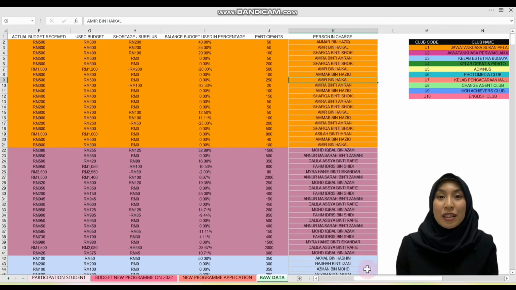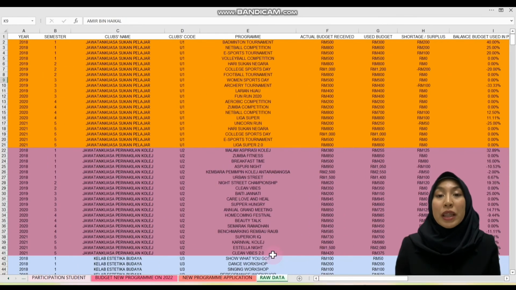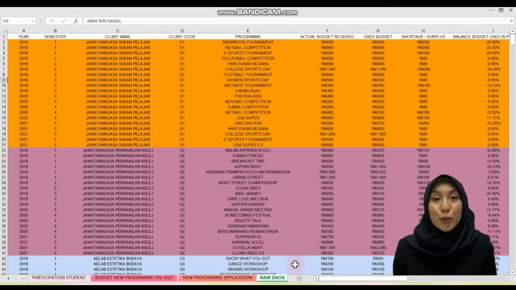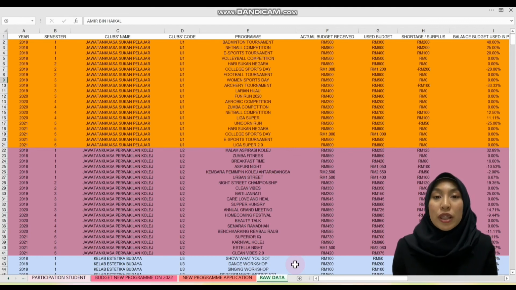As the conclusion, for this entire club activities budgeting system, Pivot Table managed to assist UiTM in analyzing our club activities budgeting system by using the raw data from the information that we have gathered. By this analysis, UiTM can also get the real picture of the budget for each club. Not just that, UiTM can also predict the upcoming input to suit these clubs' demands. Other than that, UiTM can use the system to monitor their student budget according to the data that has been keyed in previously.